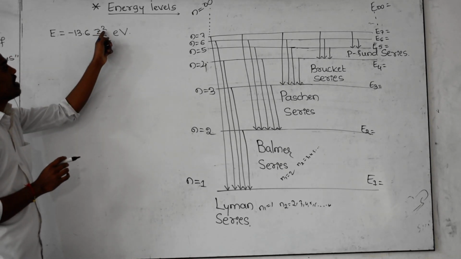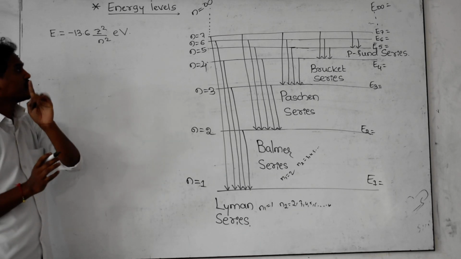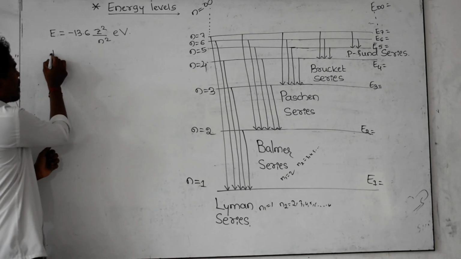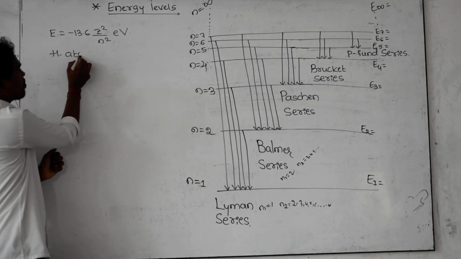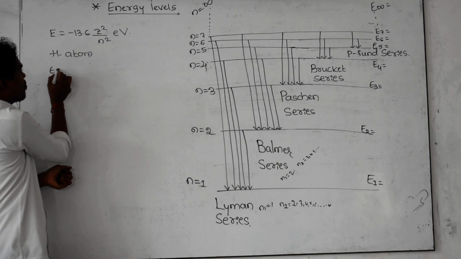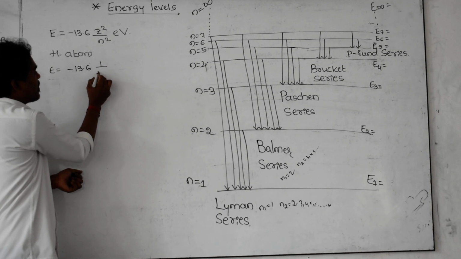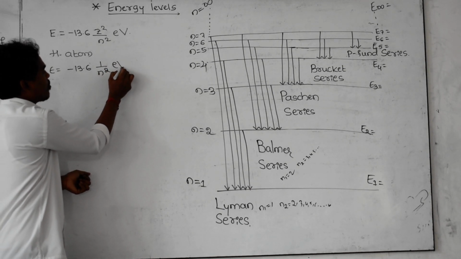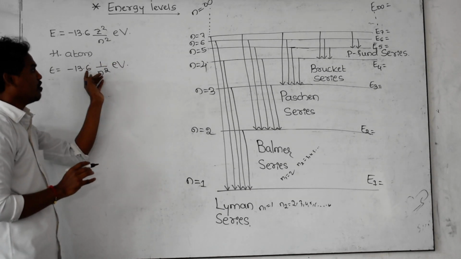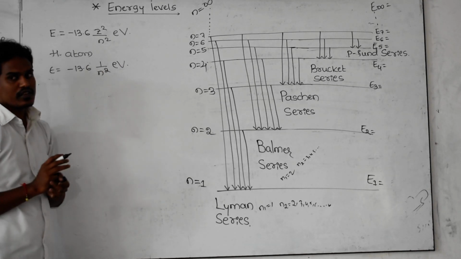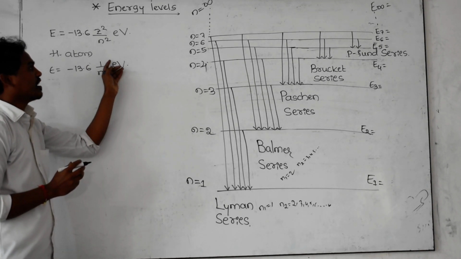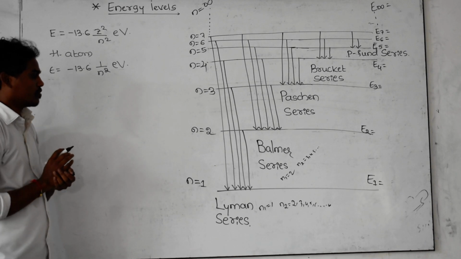And here for the hydrogen atom, the Z value is 1. That's why for the hydrogen atom, E is equal to minus 13.6 divided by n square. This is in electron volt. The value you are getting is not in joules. Instead of joules, you are getting the answer in electron volts.